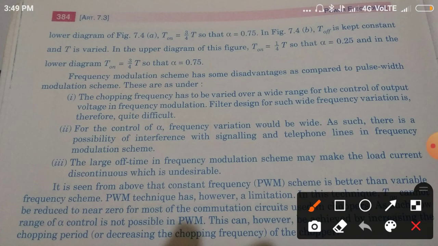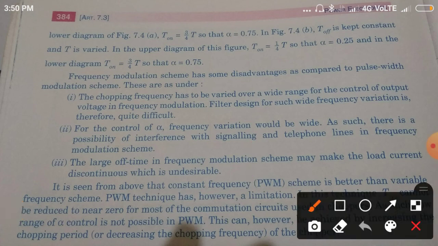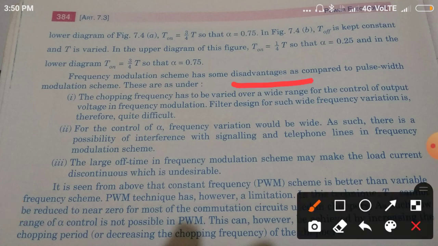So this is the disadvantages of the frequency modulation technique, and here is written the limitation of the PWM technique.